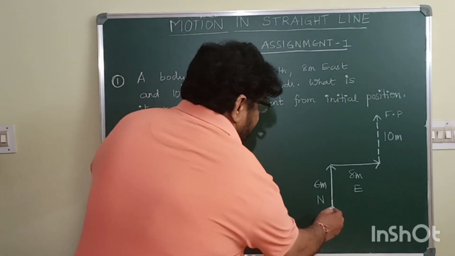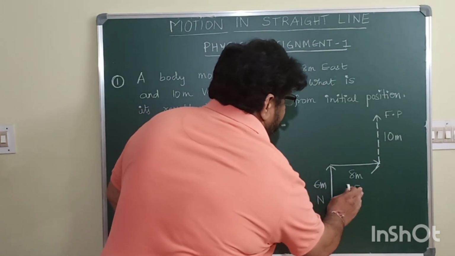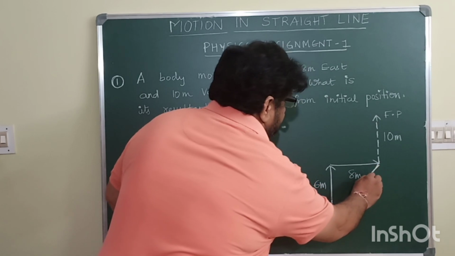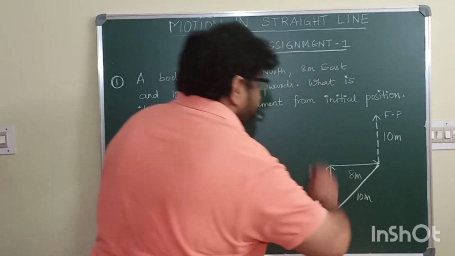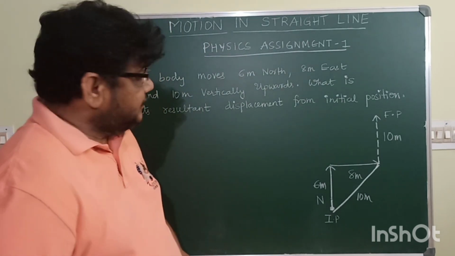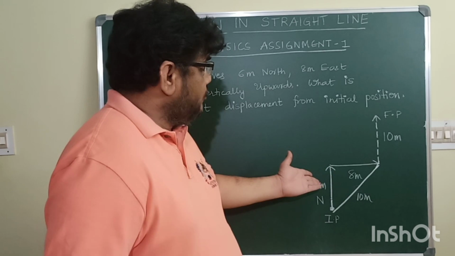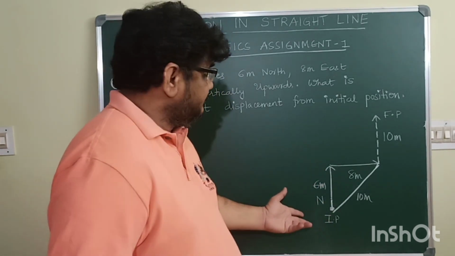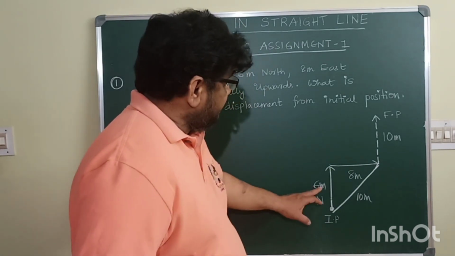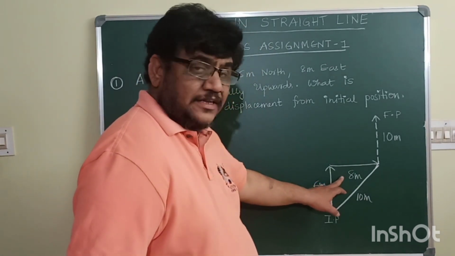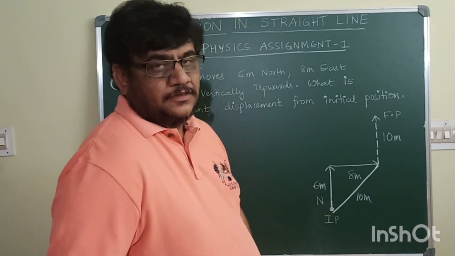So the resultant of these two will be 10 meters. How did you get the resultant of 6 and 8 to be 10? By using Pythagoras theorem. This is a right angle triangle. So length of one side is 6 meters, length of the other side is 8 meters, then the length of hypotenuse will be 10 meters.